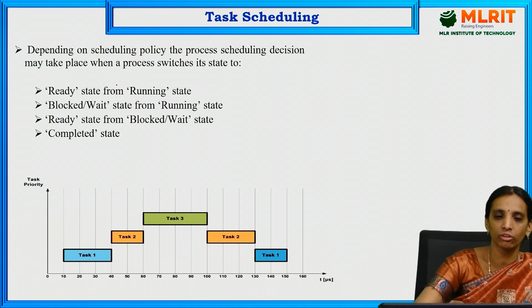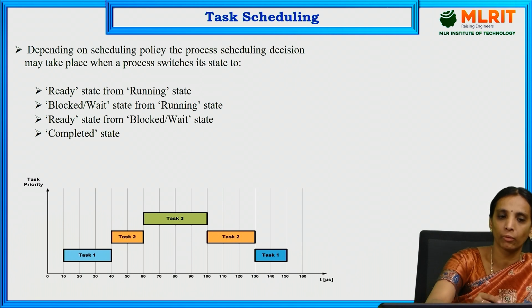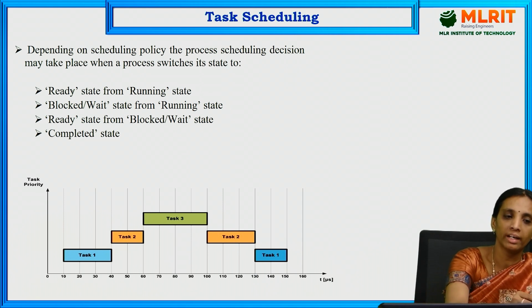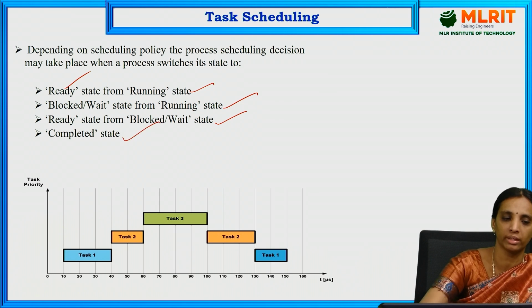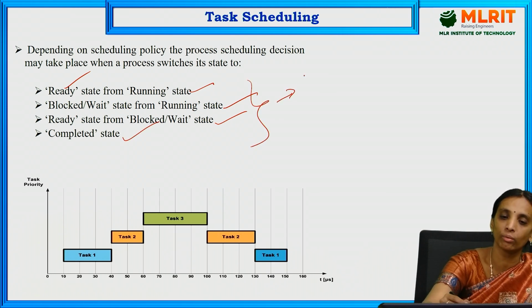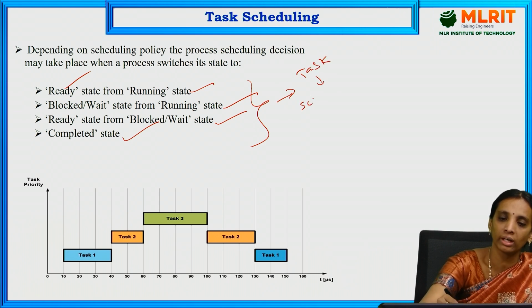Here, depending on the scheduling processes, the process will be switched from ready to running state, or from running state to blocked or wait state, or from blocked or wait state to ready state, or to completed state. So these are the four states which are used by the tasks. So when the scheduling algorithm has to be designed,